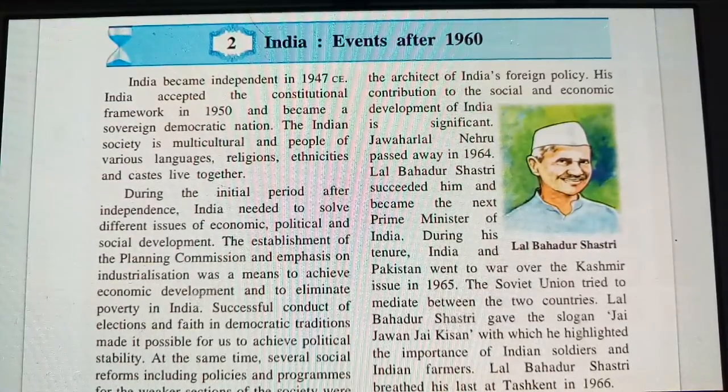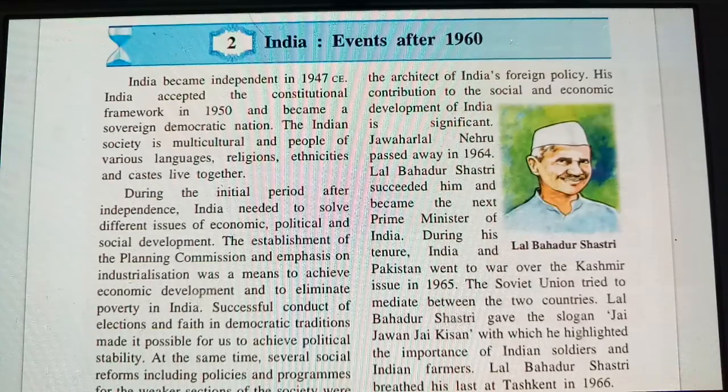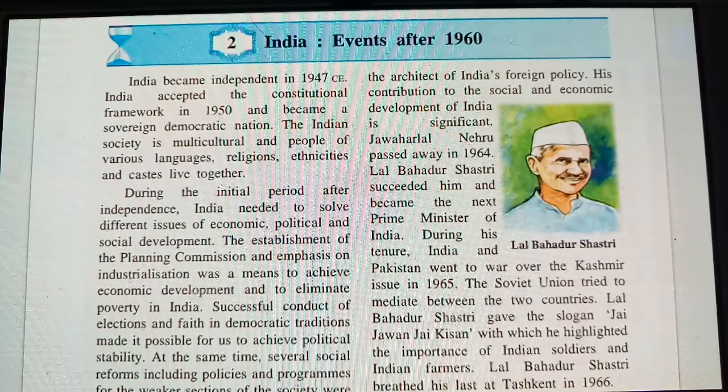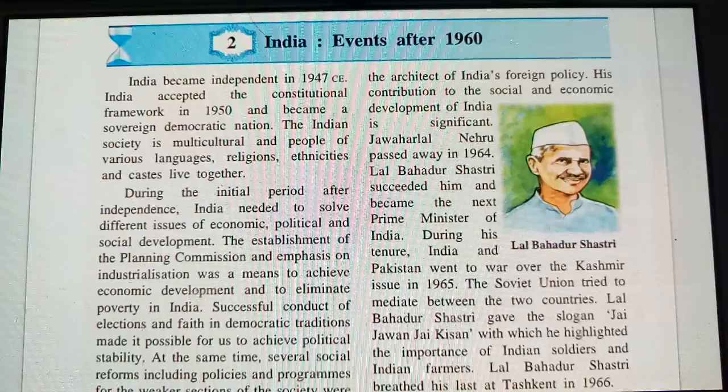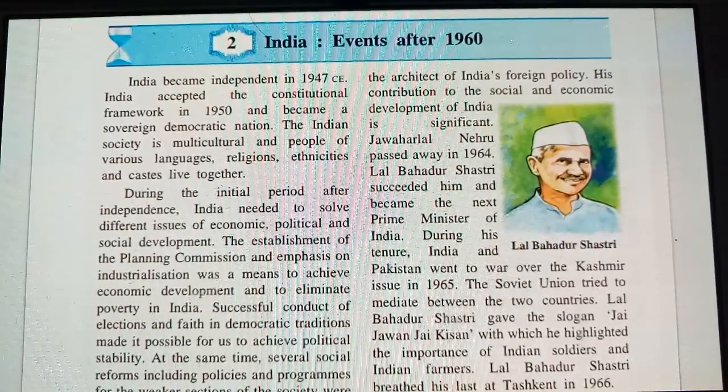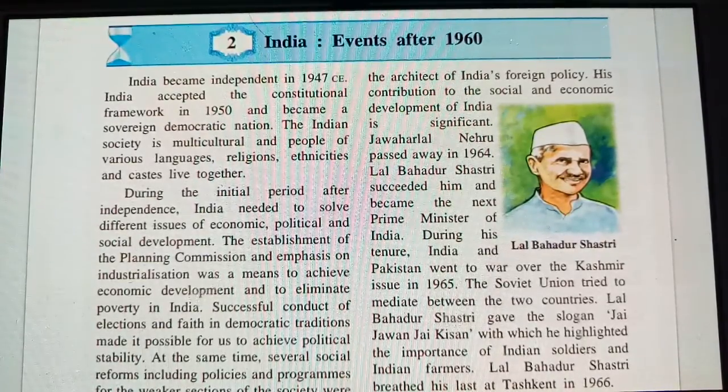Successful conduct of elections and faith in democratic traditions made it possible for us to achieve political stability. So how will you achieve political stability? When the people have faith in you. If people have faith in you, they will form a democracy. The democracy will come together and have faith in good leaders. Like there will be good elections. If good elections are held, people will also give support to the specific person who belongs to a political party.